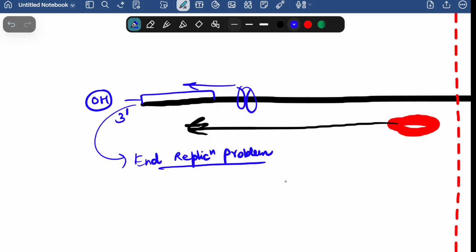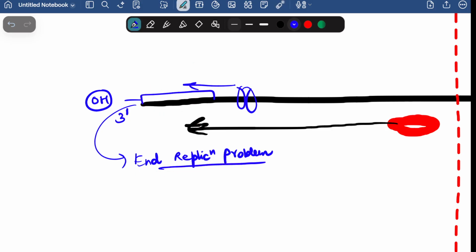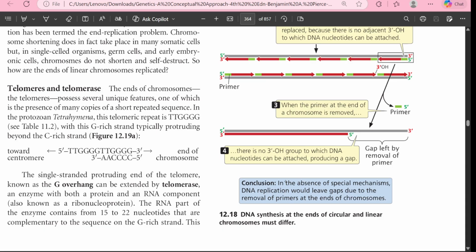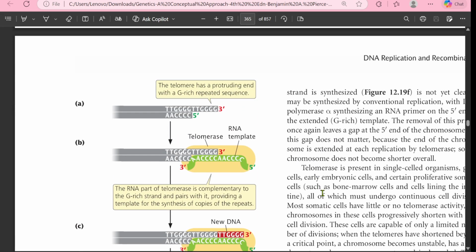And by chance, if this OH reactive group is exposed, this can be cut, and if this is cut, one of the important genes can be lost. So we have to solve this end replication problem, and this is facilitated by the telomerase enzyme. The telomerase enzyme itself solves the end replication problem which is faced here by the particular sequences.